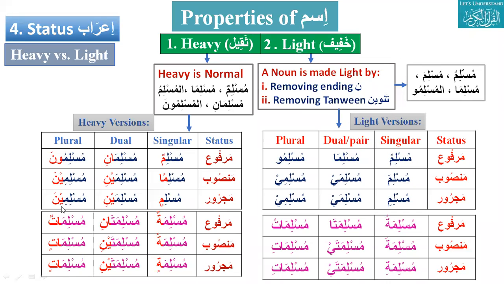If we have mu'minina, what will be the light version? Mu'mini. So the noon would be dropped. Similarly, mu'minatun, what is the light version for this? The noon would be dropped, so mu'minat. There is no noon here. We don't drop the ta, we just convert it.